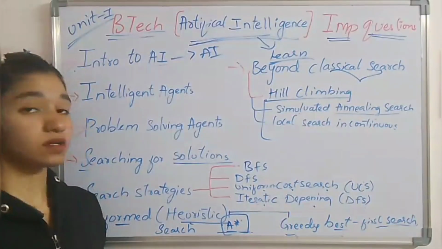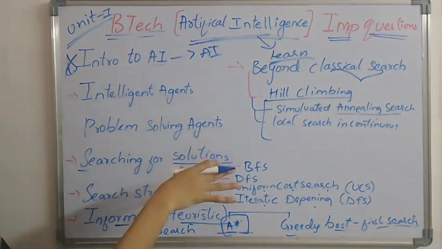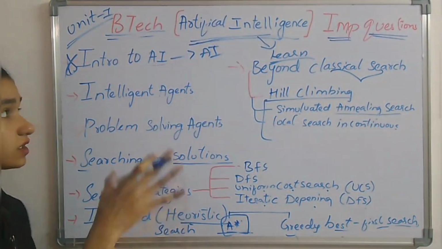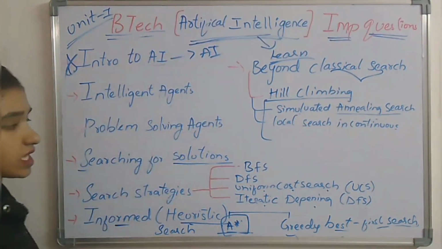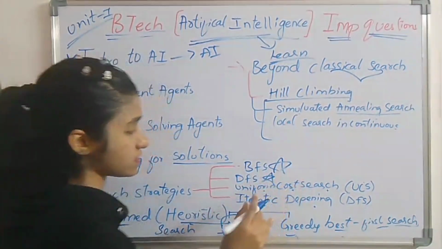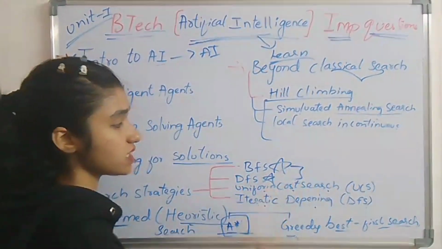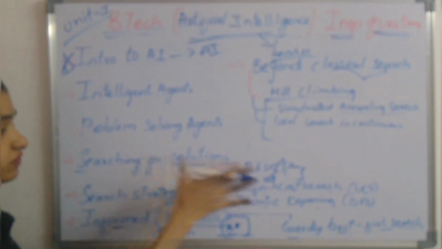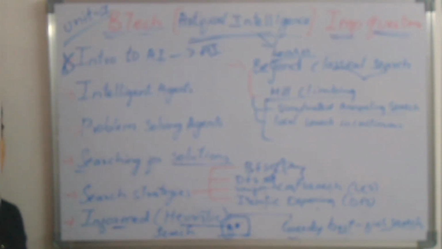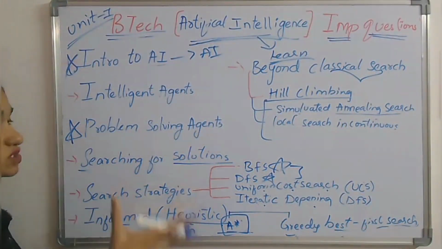So now let's see the important questions. First, you have to start with this introduction to AI. This is one of the most important questions or topics, you can say. Whenever you are going to start the preparation, start with this. And BFS, DFS, this is one of the most important, because from this any one you are going to get, or else you can directly get a question about different types of search strategies for solutions. Explain each, like this you can get. And we have this problem solving agent, it is also very much important.